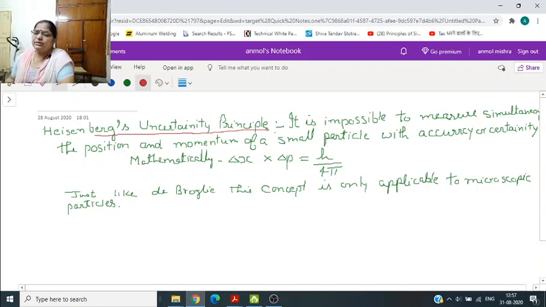Mathematically it is represented by delta x into delta p is equal to h by 4 pi, where delta x is uncertainty in position, delta p is uncertainty in momentum.